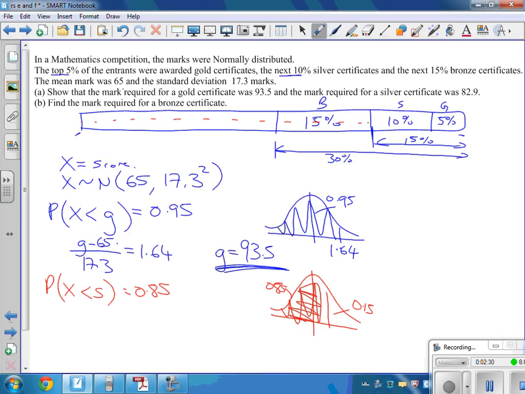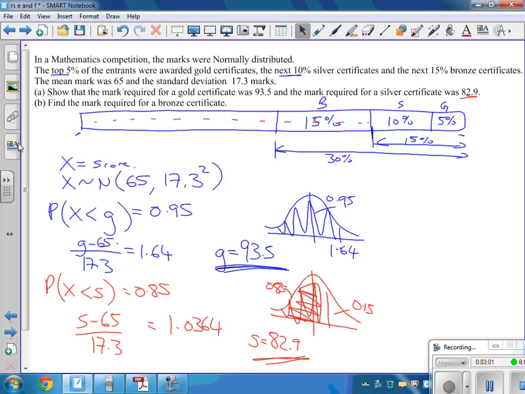So again, I'm going to look up backwards the 0.85, and that gives me a 1.0364. And silver, take away 65, divided by 17.3, times by 1.0364, times by 17.3, and add the 65, tells me the silver mark is actually 82.9%. And were we given that one this year? Yes, we were. 82.9%. The last part then, what about the bronze?